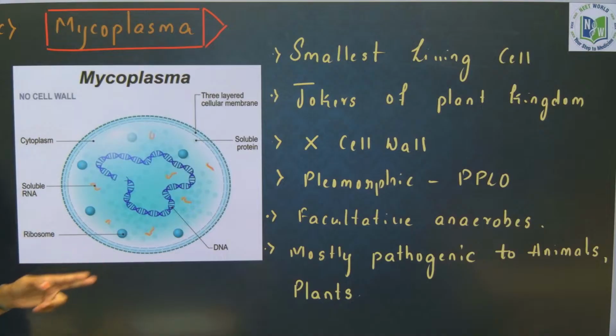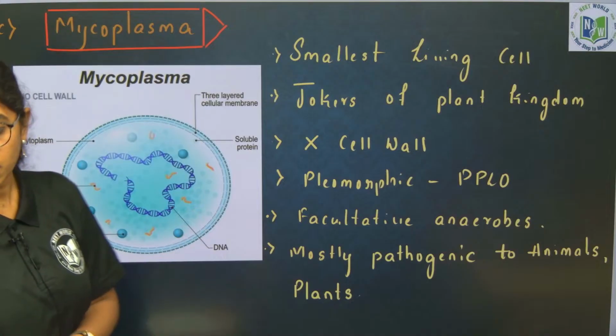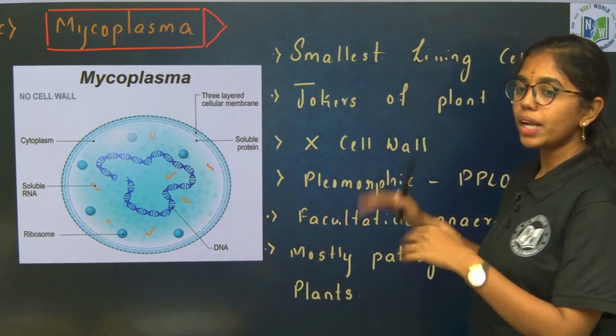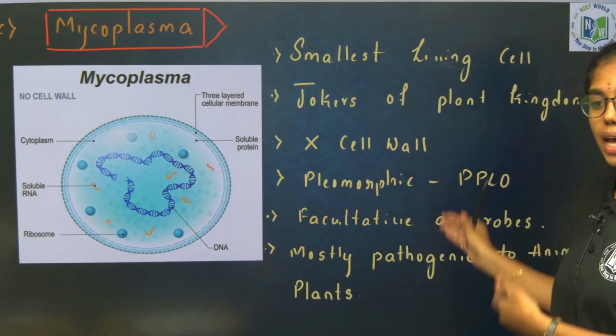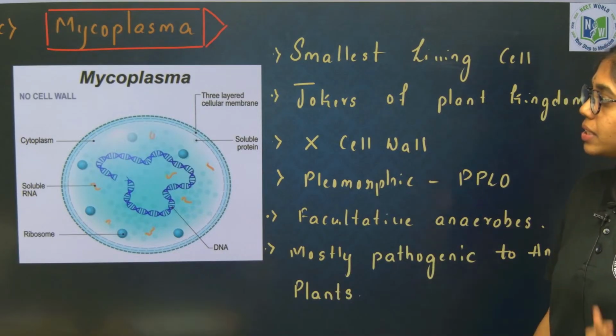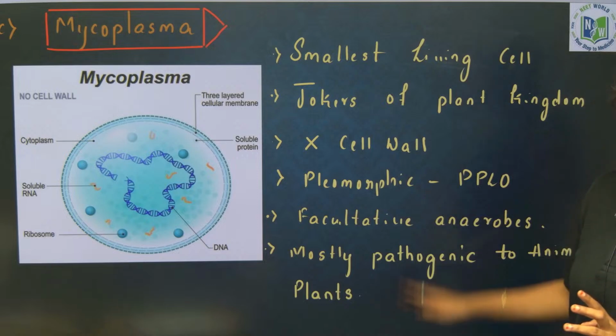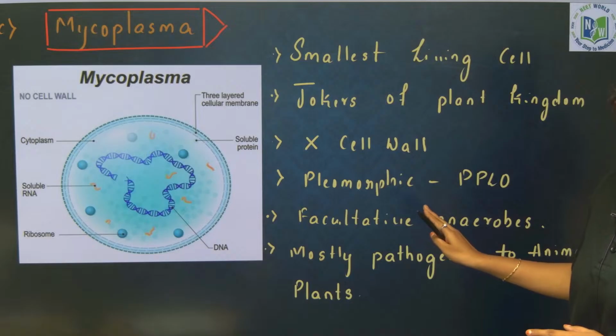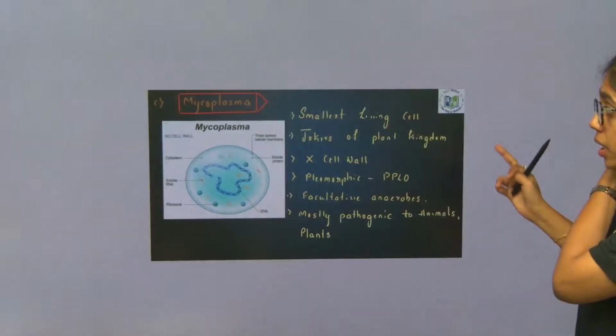Facultative anaerobes means what? Abdul? Most of the time they are aerobic, but whenever there are anoxygenic conditions, they act as anaerobes. Mostly they are pathogenic to both animals and plants. Fine, right? This is the description of mycoplasma. Any doubt anywhere? Next.